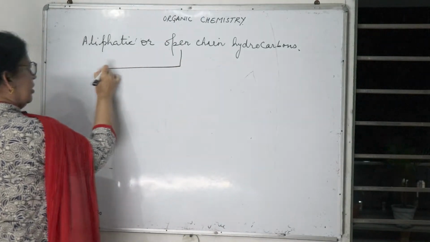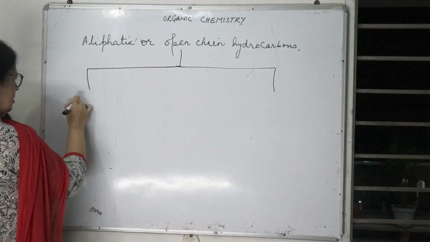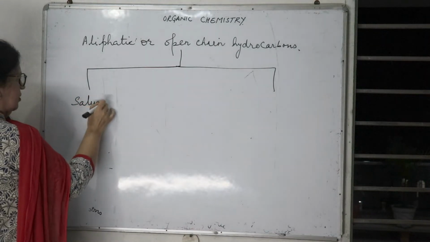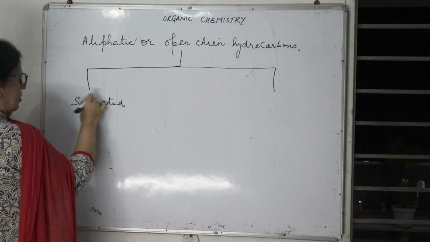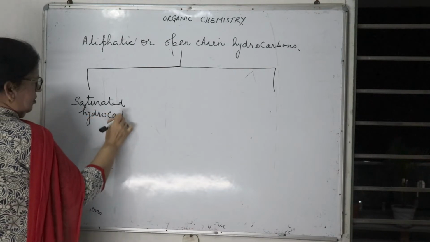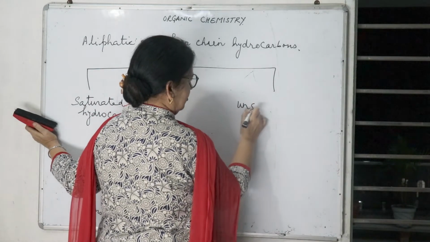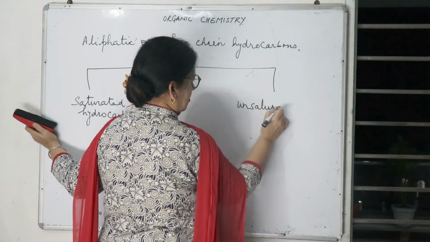These are of two types. One is saturated hydrocarbons and the second one, unsaturated hydrocarbons.